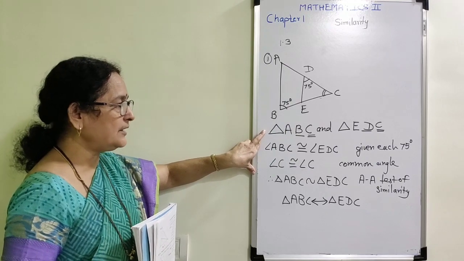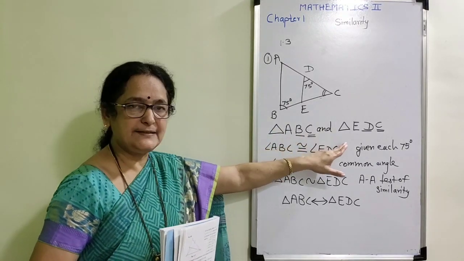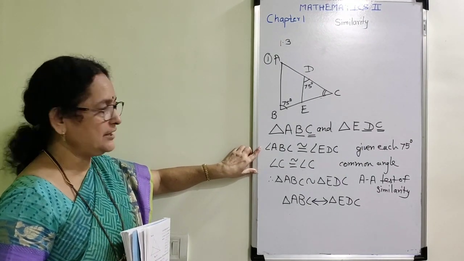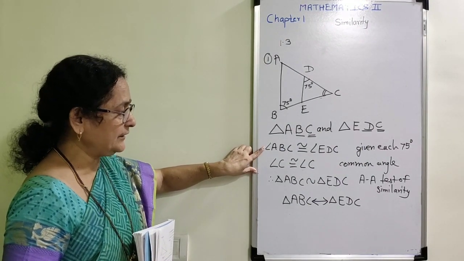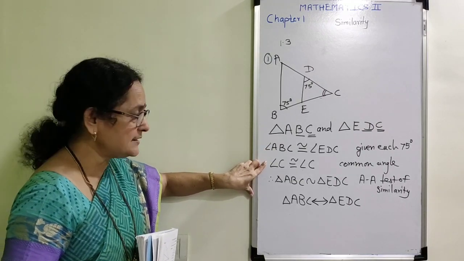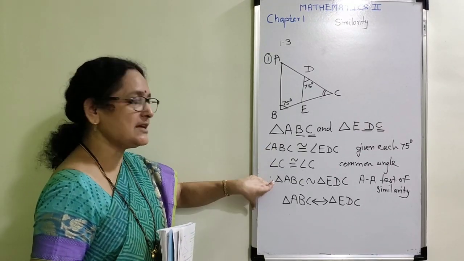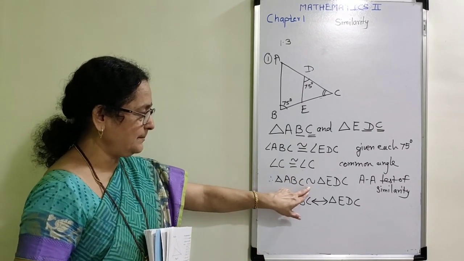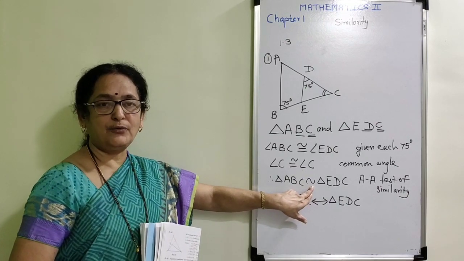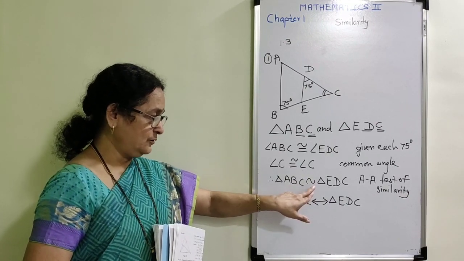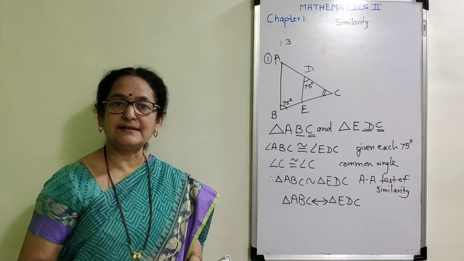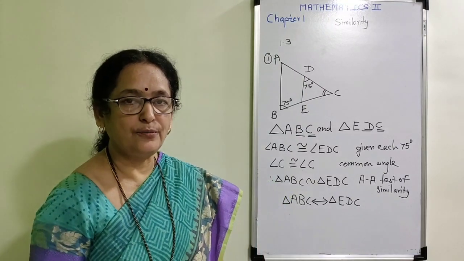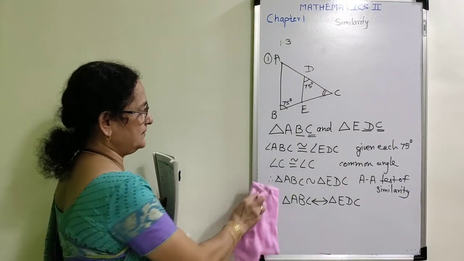Observe the entire example. They have not given the names. I have taken the exact one-to-one correspondence. Then the measure of two angles is given as 75 degree. Therefore, this pair of angles is congruent. One pair of angle is common, and therefore the triangles are similar to each other by AA test of similarity. Here be careful. Don't write the sign of congruency, since you are going to prove that the triangles are similar to each other. Now we will complete the second example from this practice set 1.3.